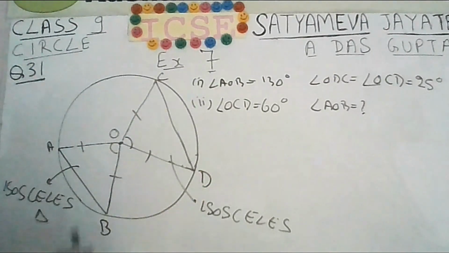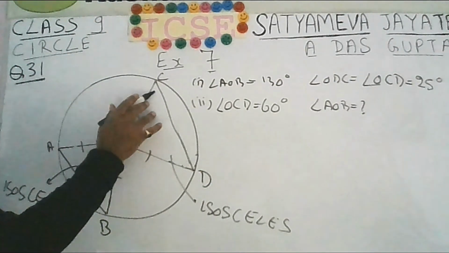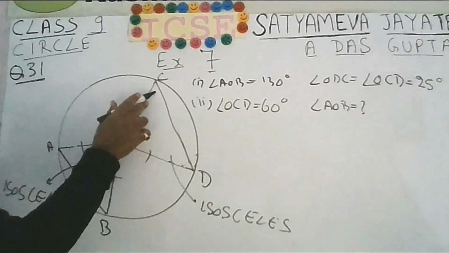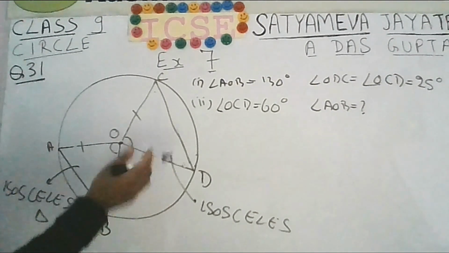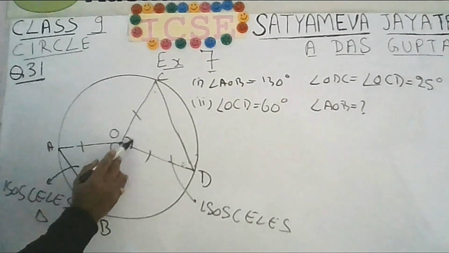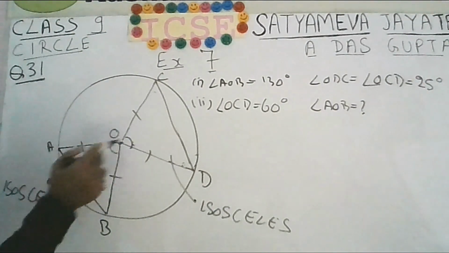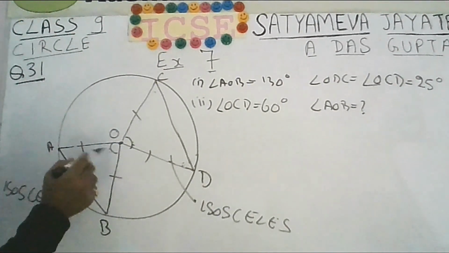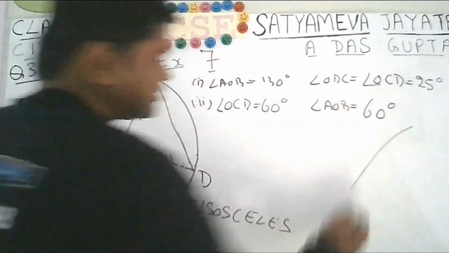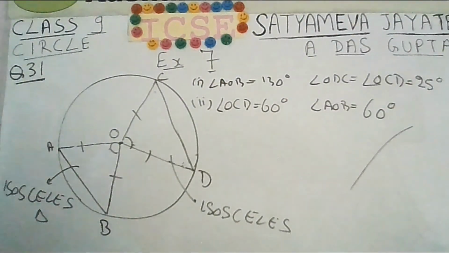Second case, OCD is given 60. So if this is 60, it means this is 60 because it is isosceles. This is 60, this is 60. In fact, that will become equilateral. 60, 60, 120, 180 minus 120, this will also be 60. If this is 60, then this angle is equal to AOB. So AOB will be 60 degrees. Second case, it will be 60 degrees. Okay, like this you can do.